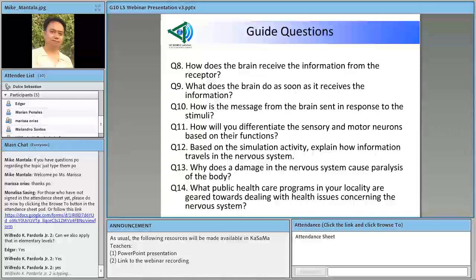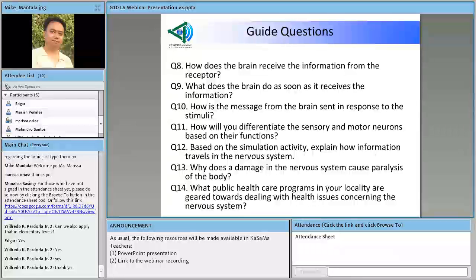Yes, of course. Masasagot ng mga bata itong question nito after performing the activity. Question 9, what does the brain do as soon as it receives the information? Nakita dun sa activity, na yung brain nagproseso siya. Okay? So, ito yung signal, stepping on attack, yung brain nag-isip siya. Okay? Pero, medyo nuance din ho ito. Kasi may mga pagkakataon na hindi ho natin kailangan na mag-deliberate sa sarili natin kung anong gagawin natin next. Kung minsan, impulsively lang yon. Parang reflex lang siya.